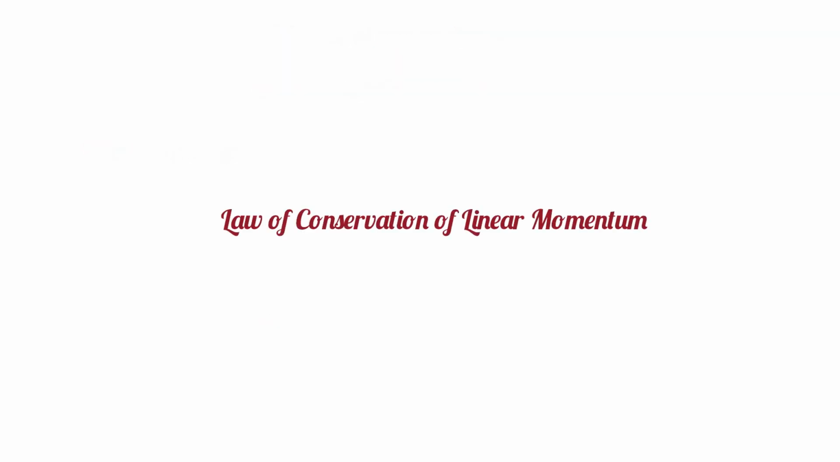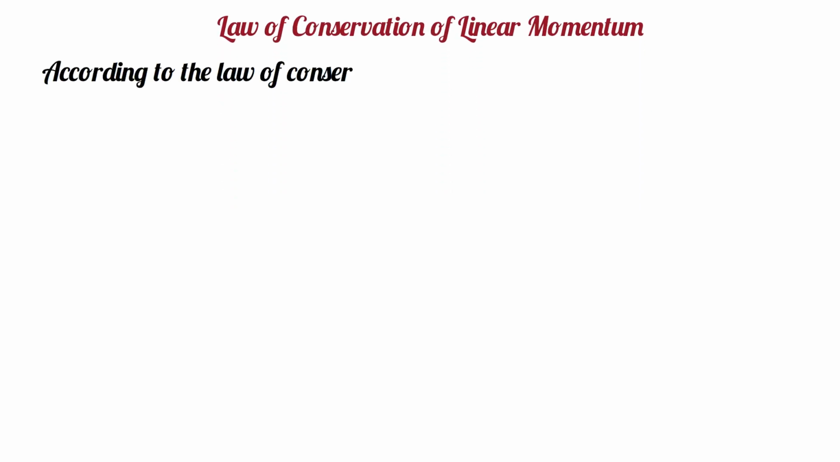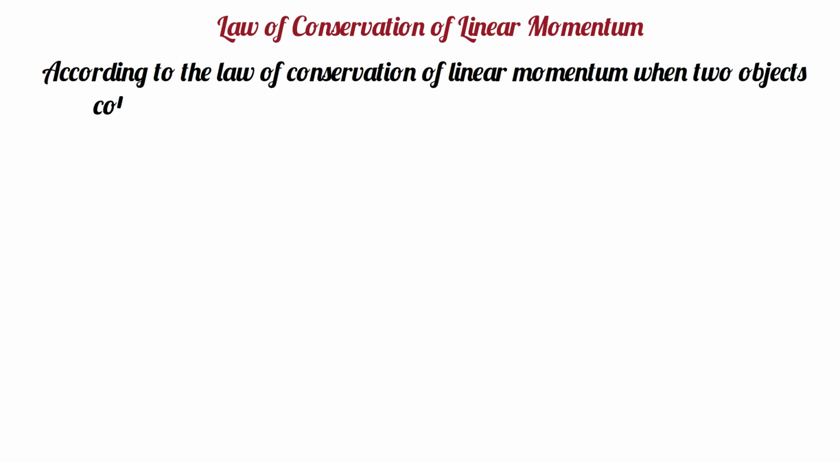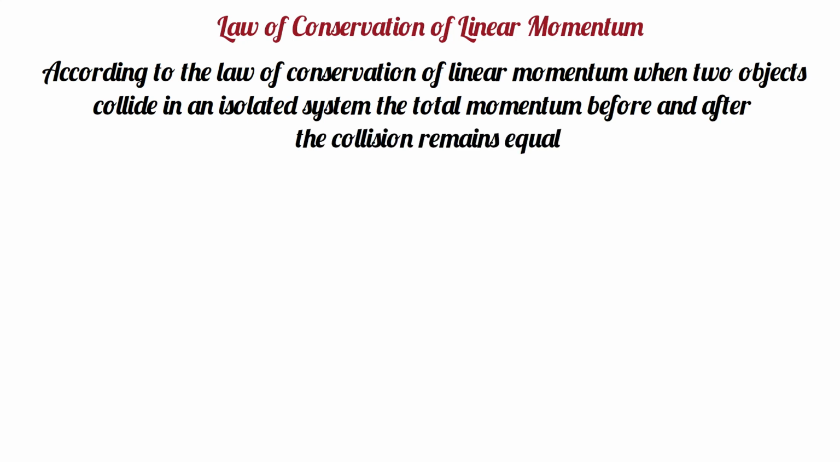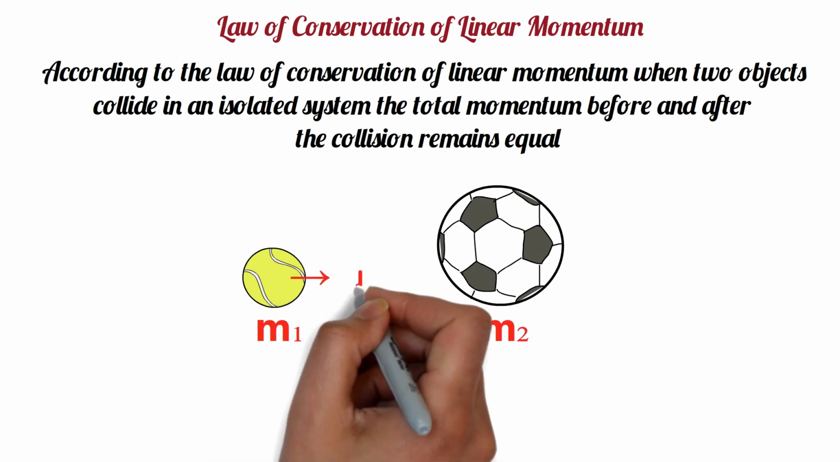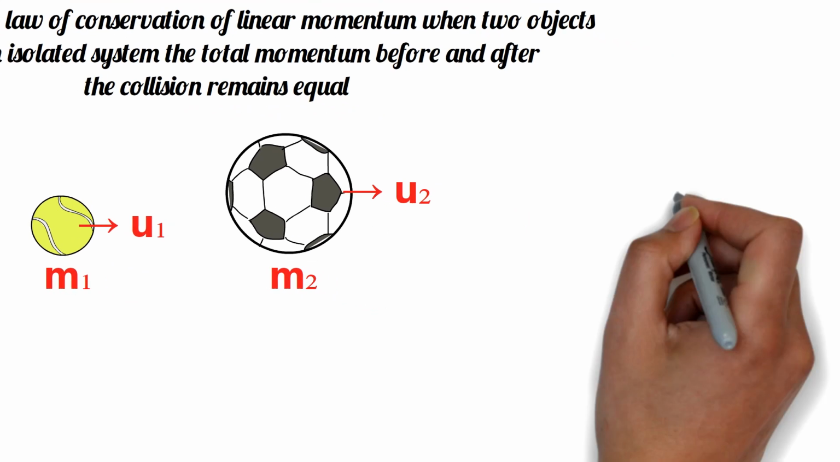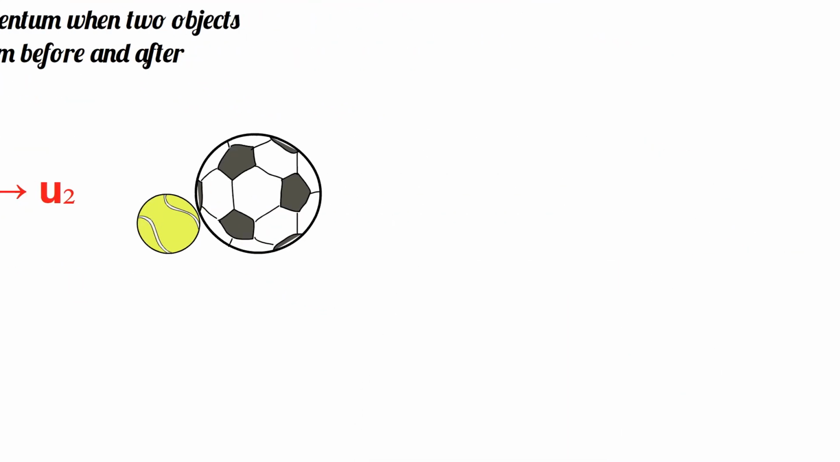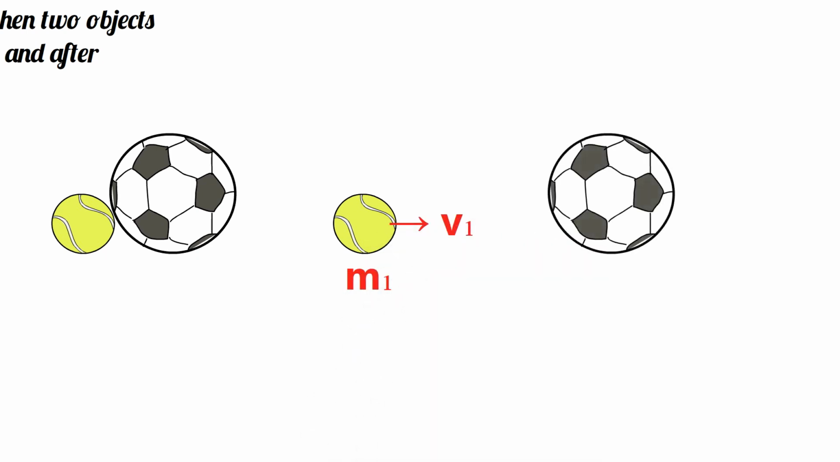The law of conservation of linear momentum. According to the law of conservation of linear momentum, when two objects collide in an isolated system, the total momentum before and after the collision remains equal. Consider two balls of mass m1 and m2, where the ball of mass m1 has a velocity of u1 and the ball of mass m2 has a velocity of u2. Suppose they collide while moving in the same direction, for which the ball of mass m1 gains a velocity of v1 and the ball of mass m2 gains a velocity of v2.